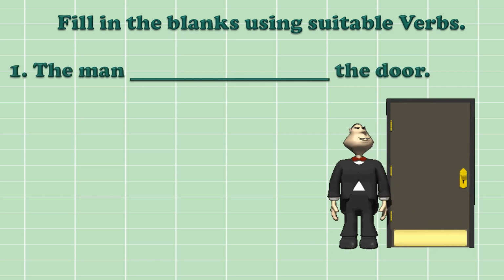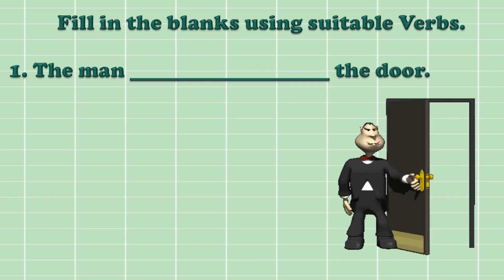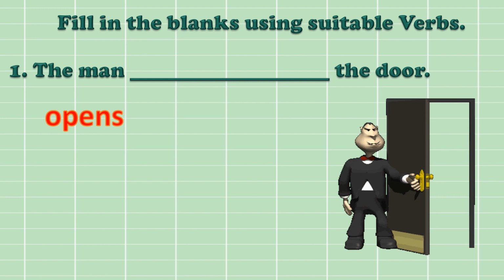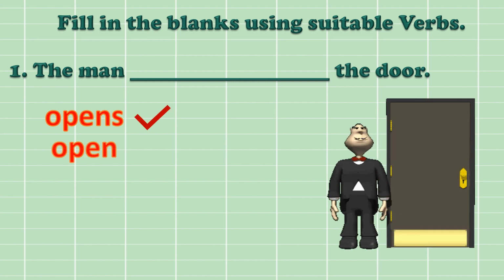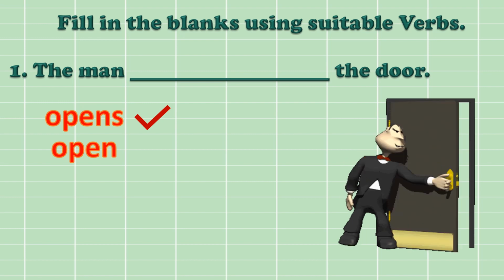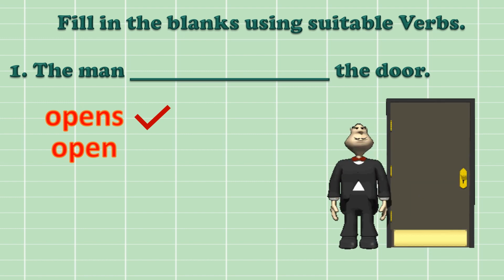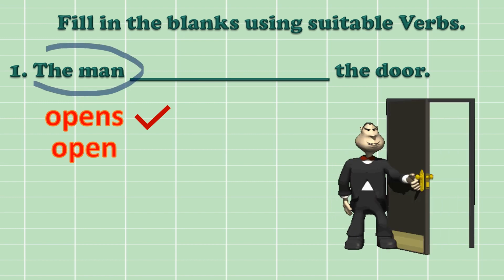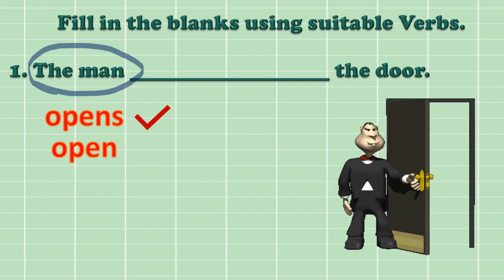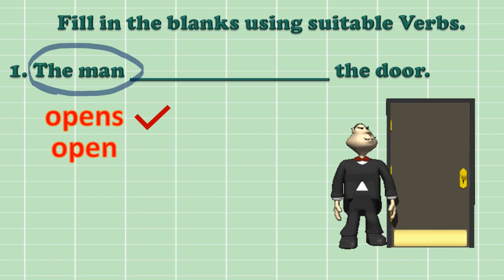The man dashed the door. Children, now what's happening in the picture? He is opening. So you may write either opens, fine, but open will be wrong. Why? Let me explain that. Now you know what is the subject? The man. The man is a singular noun, and with a singular noun, we always use singular verbs.